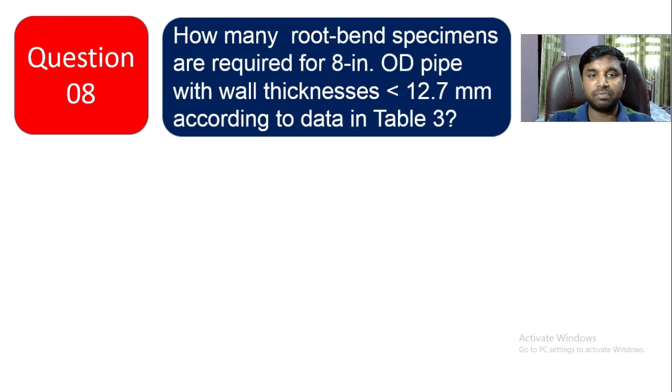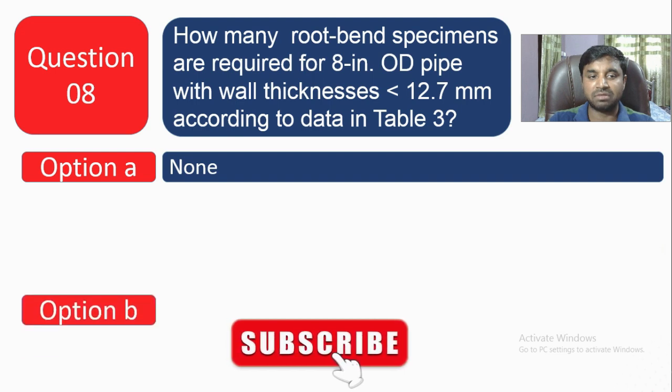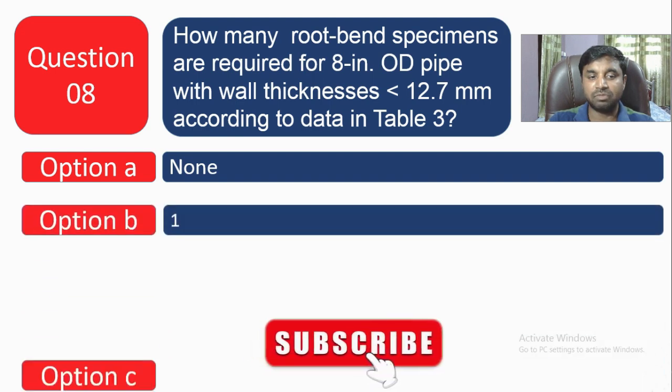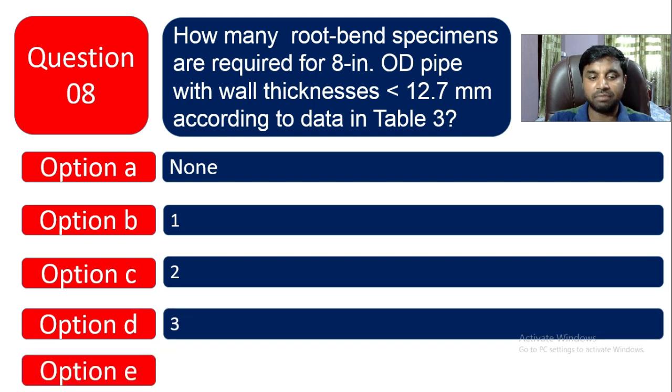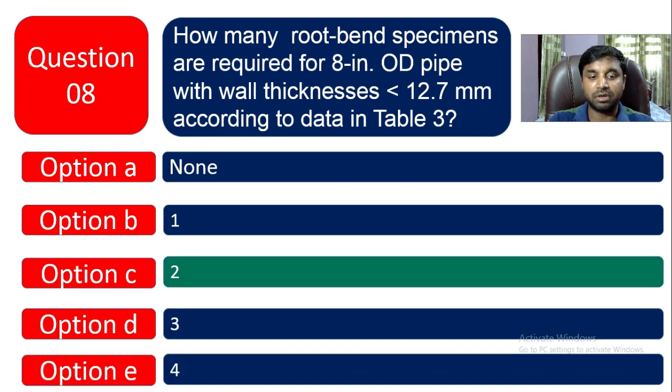How many root bend specimens are required for 8-inch OD pipe with wall thickness less than 12.7 mm according to the data of Table 3? If you go to Table 3 in API 1104, option A is none, option B is 1, option C is 2, option D is 3, and option E is 4. So the correct answer is option C, 2. You need 2 root bend tests for the specimen for less than 12.7 mm wall thickness.